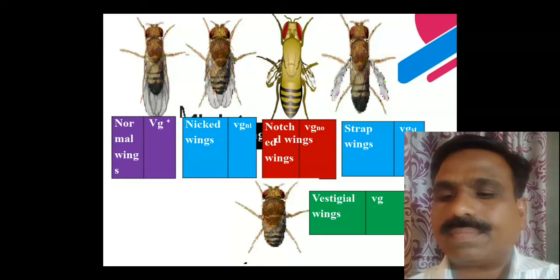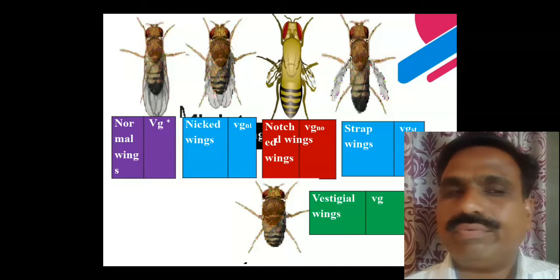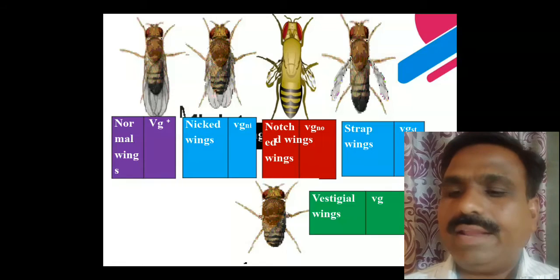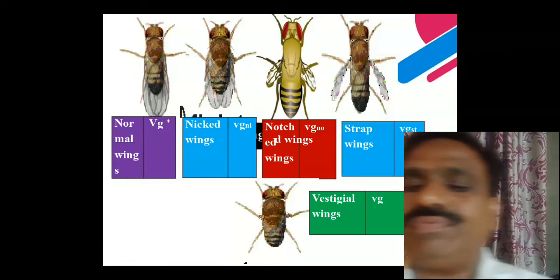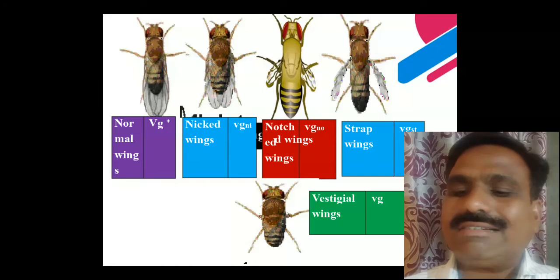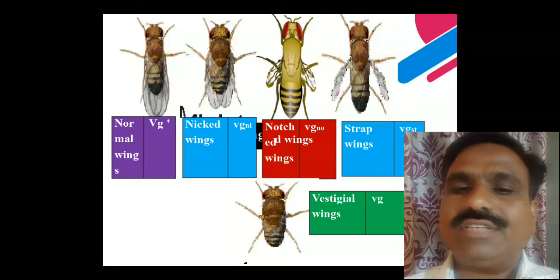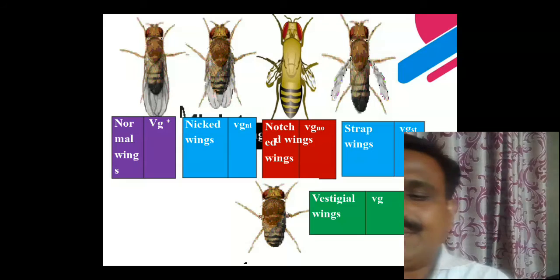Nicked wings are VG ni. Then the next one is notched wings, which is VG no. Then strap wings, these are VGST, and then vestigial wings, that is VG.